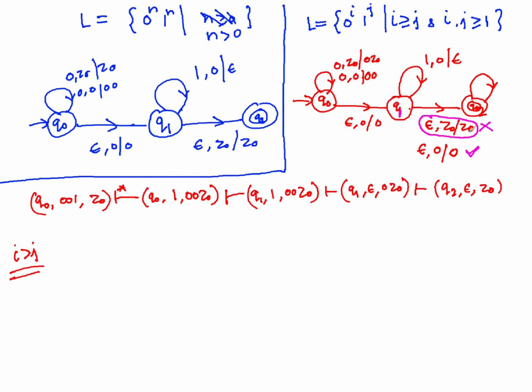Further, you can discard all the zeros or you keep them, it doesn't matter once you reach the final state, because you have already consumed the input, right? All the zeros you have pushed, all the ones are matched with the zeros and still zeros are remaining on the stack.